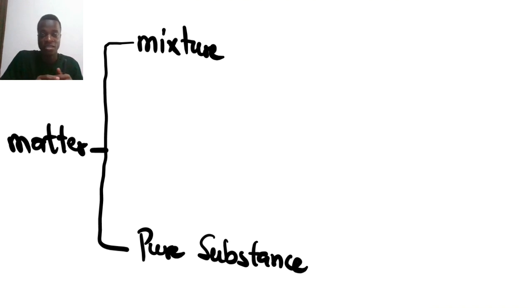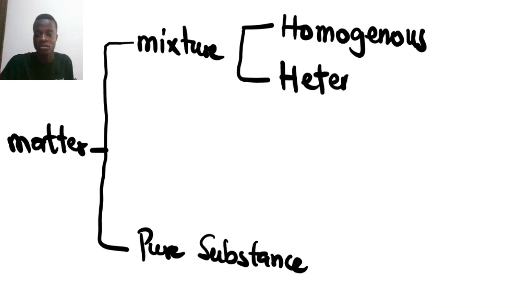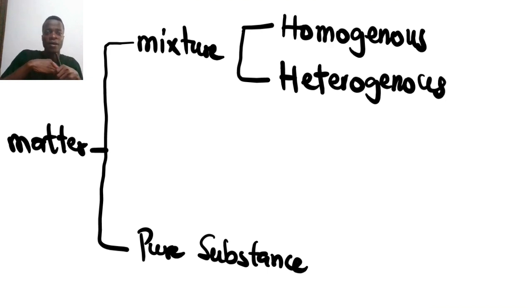Okay. That's about mixtures. And then the mixture can happen in two ways. It can be a homogeneous mixture, and let me write heterogeneous as well, a heterogeneous mixture. Homogeneous means that the things mix in such a way that when you are looking at them, they seem as if they are all one. They come together and blend in such a way that they look like one thing.